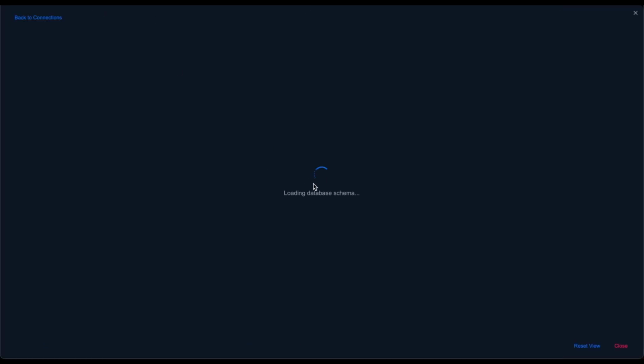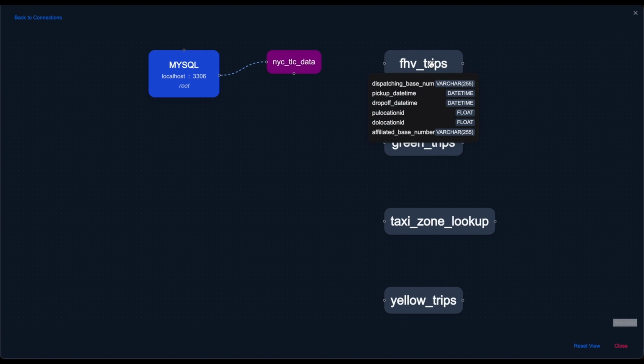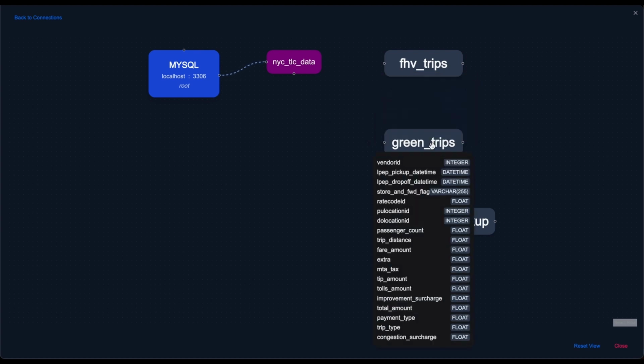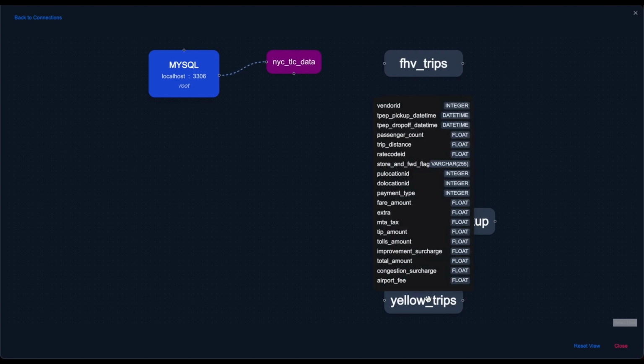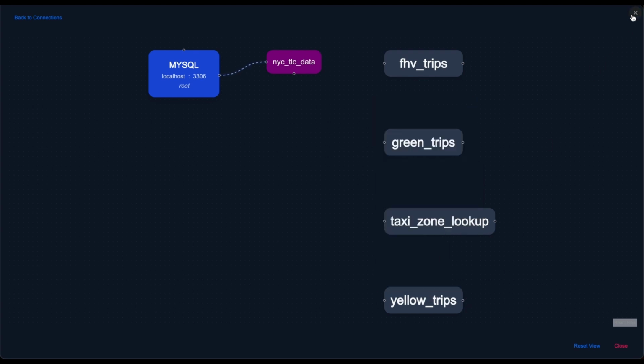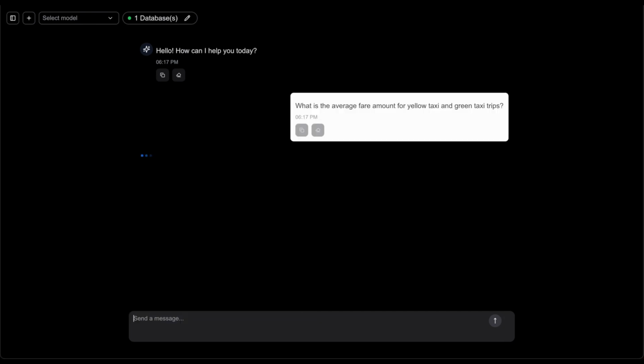We start with the New York City taxi dataset, stored in a MySQL database with separate tables for yellow taxis, green taxis, for-hire vehicles, and a taxi zone lookup. These tables have no predefined relationships, but that's not a problem for QueriLynx. We begin by asking, what's the average fare amount for yellow and green taxi trips?